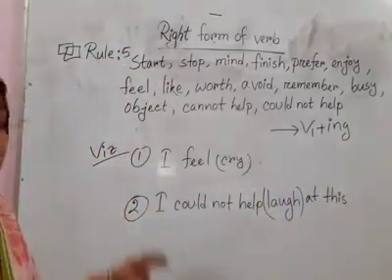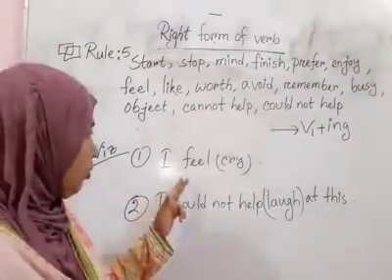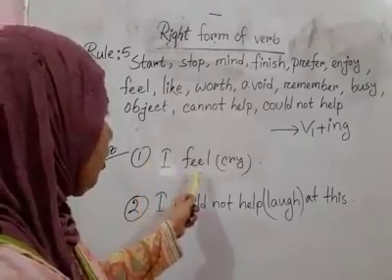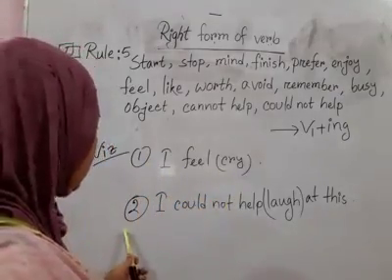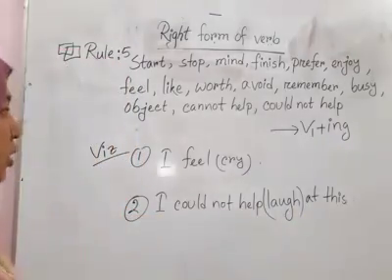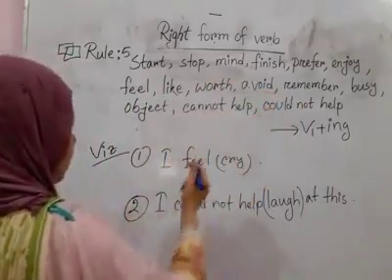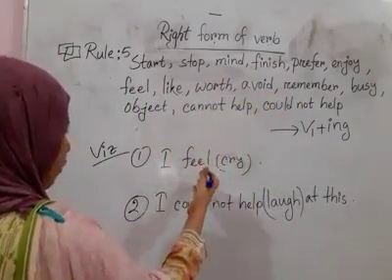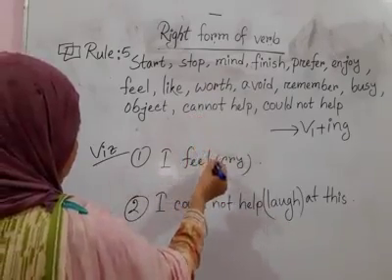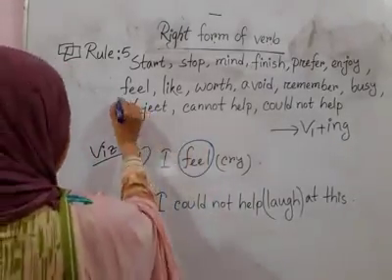So let us see some examples here. We check the examples and try to solve them. First one, you see, I feel cry. And second one, I could not help laugh at this. So dear students, you see, we have a list of words. Try to find out the words which we find here. You see, I feel cry. Feel is here.